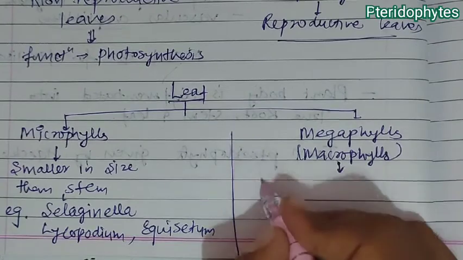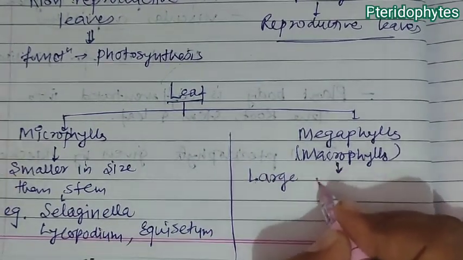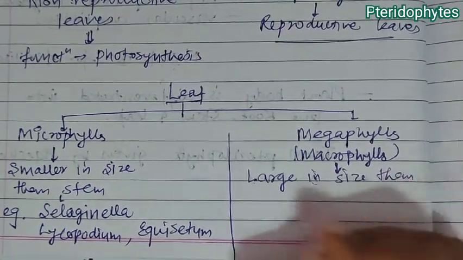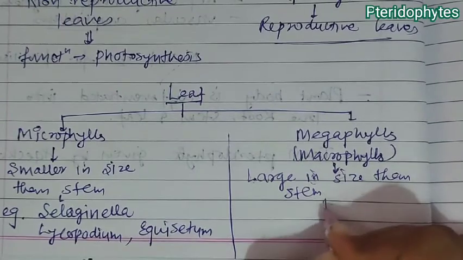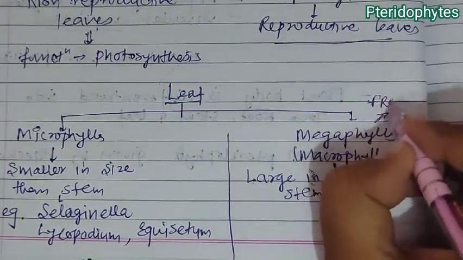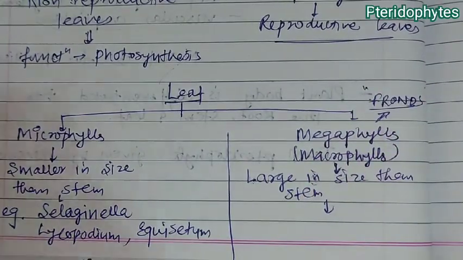Whereas megaphylls are large in size compared to the stem. They are known as macrophylls or megaphylls, and also named fronds. Be sure to remember this.